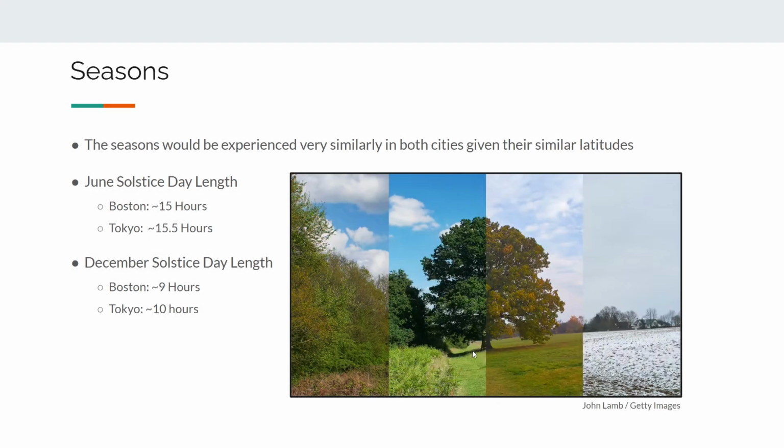The seasons would be experienced very similarly in both Boston and Tokyo, given the similar latitudes. Boston being around 42 degrees or a little higher than that, and Tokyo being around 35. And being both in the northern hemisphere, is going to give very similar weather and seasons.